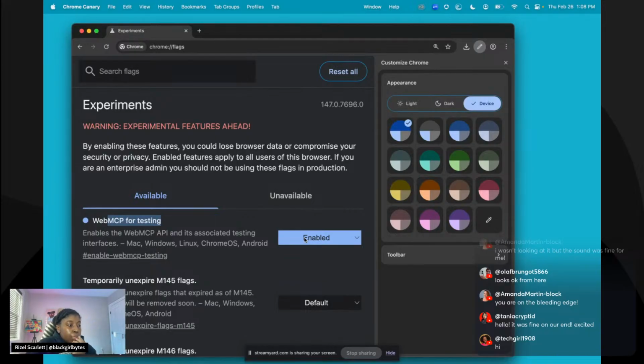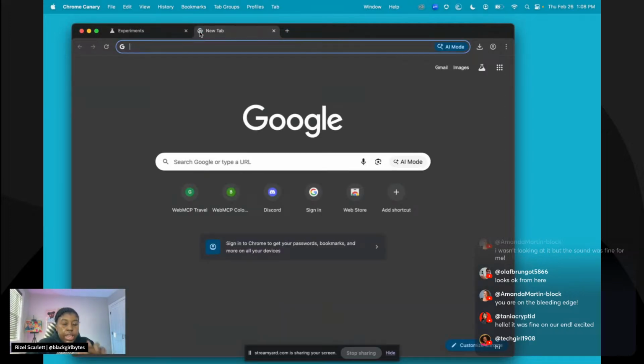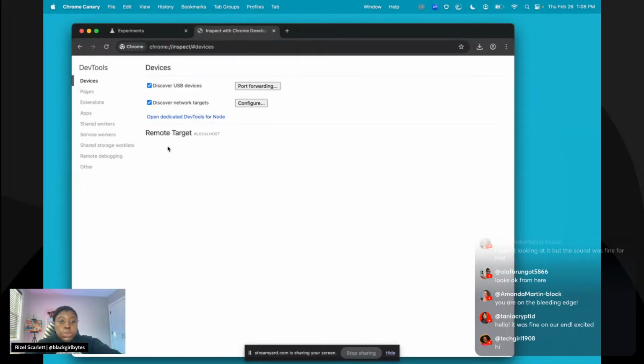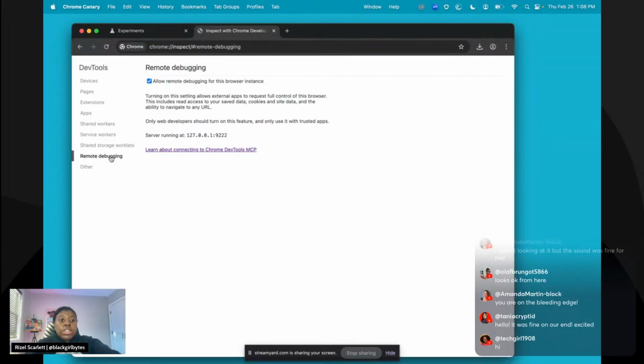You also need to, what was the other thing that I had? You need to enable remote debugging. This was the part that I was struggling with. I didn't realize that I needed to go here at all, but you have to go to Chrome //inspect and then remote debugging, allow it, and then it'll tell you what server it's running at.